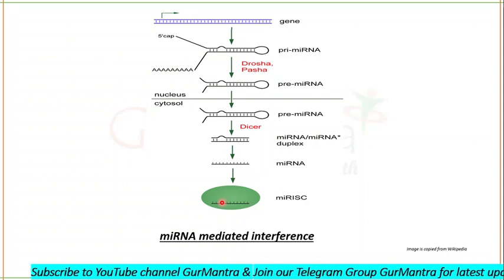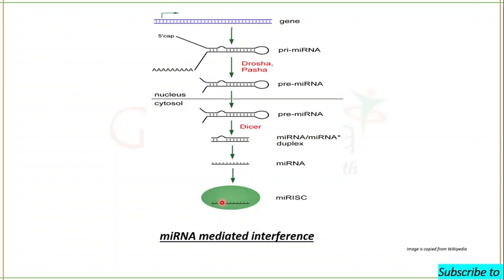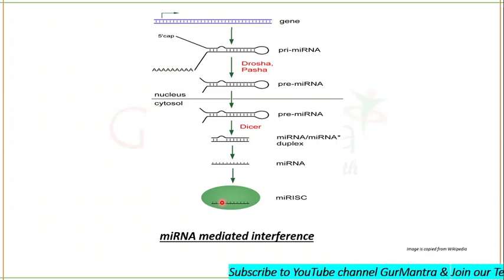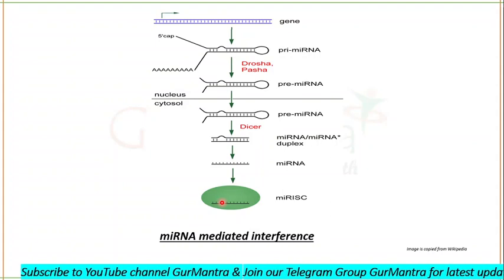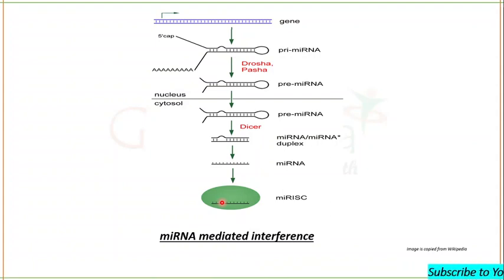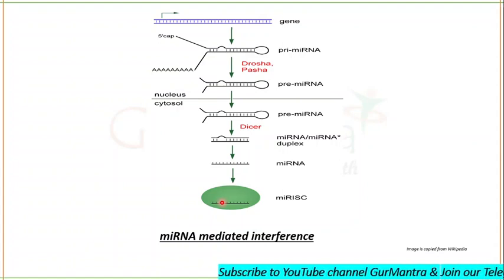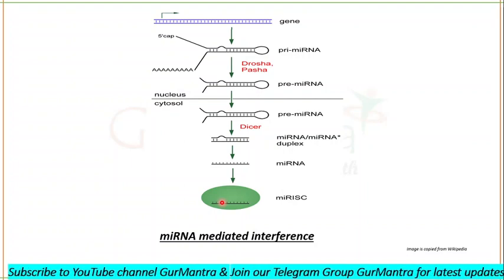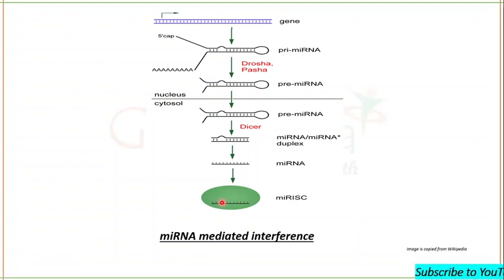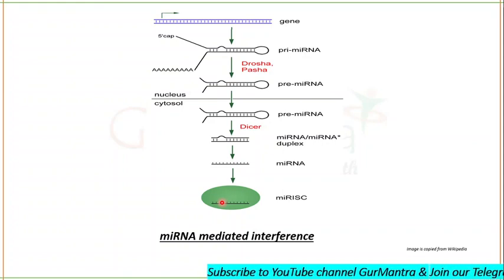RISC has the Argonaute protein, which acts as an endonuclease, and that Argonaute protein is mainly responsible for the mRNA degradation. And you now know that if there is complete complementation, there will be direct degradation of mRNA. If there is not complete complementation of miRNA and mRNA, then there will be only silencing of translation, the prevention of translation only.